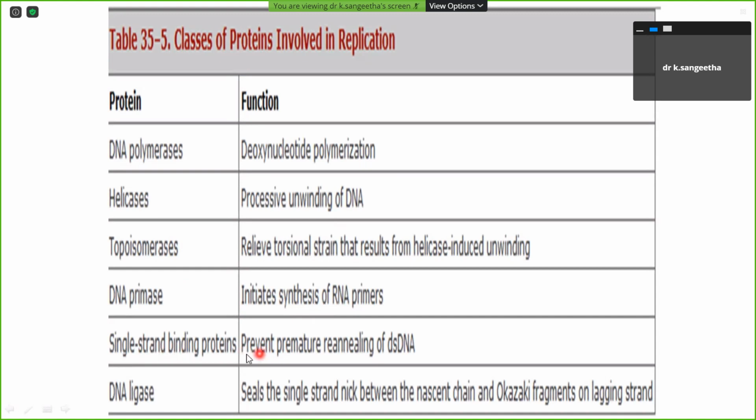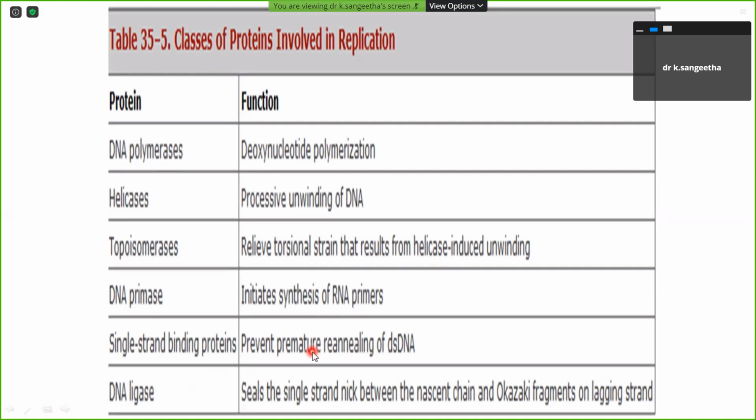And single-stranded binding proteins prevent the premature re-annealing of double-stranded DNA. So these are the keywords we are expecting from you. You have to write, you have to put it in a box. You have to mention the function of each enzyme. Sometimes it may be an MCQ for you.